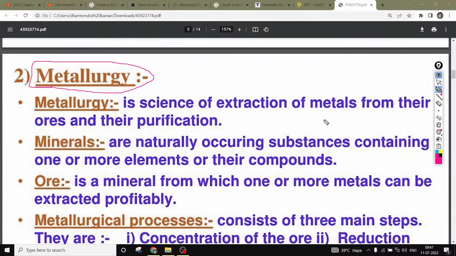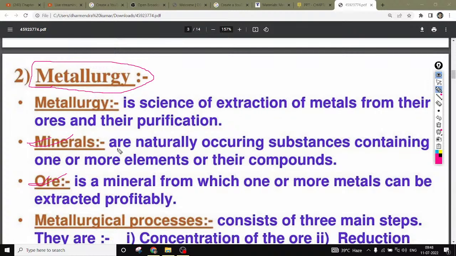Which means if we have iron, how is this iron extracted from its ores? If you have heard about iron pyrites, or iron oxide, from this iron oxide and iron pyrite we extract this metal. So this process is called metallurgy, right? And here two very important terms are minerals and ore. So what are minerals and what is an ore? You must remember these two points.